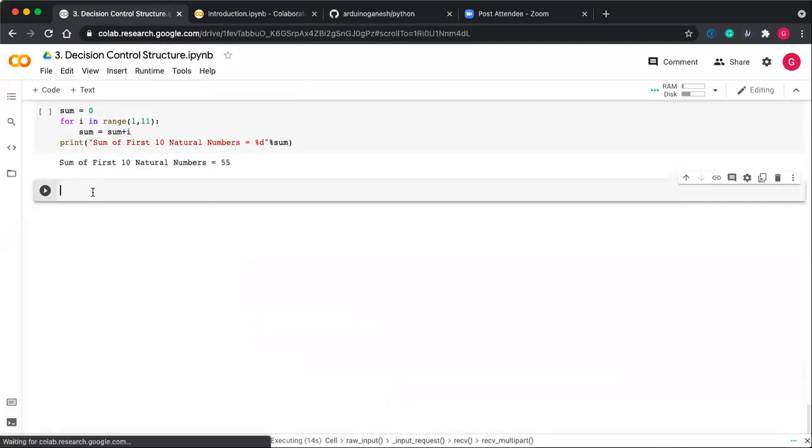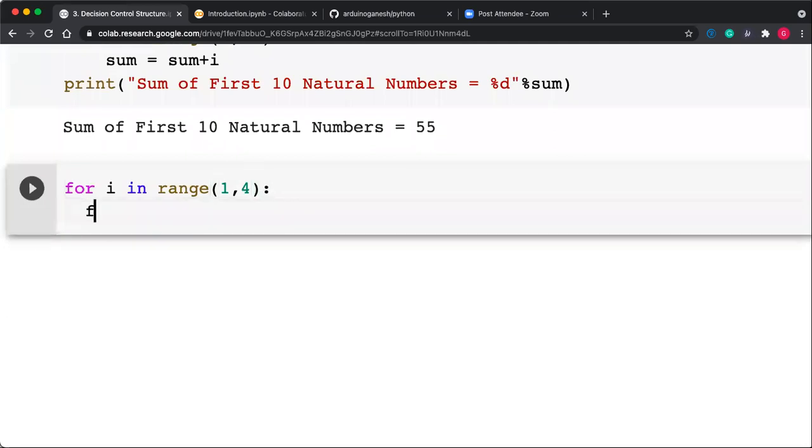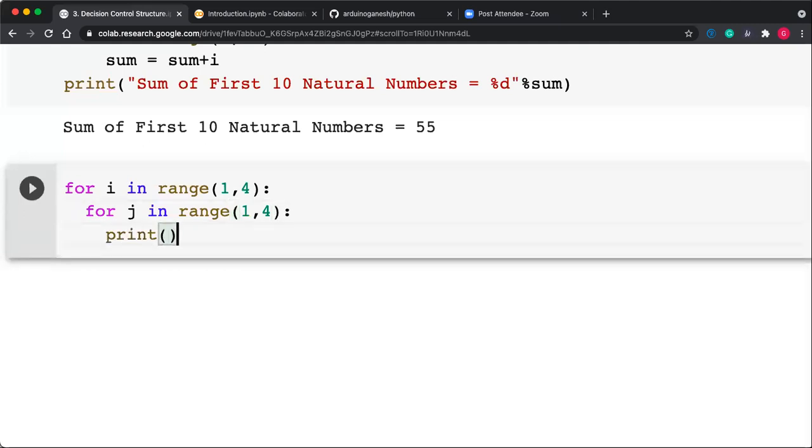Suppose for i in range of 1 to 4, and for j in range of 1 to 4, print i into j, comma, separator equal to space.